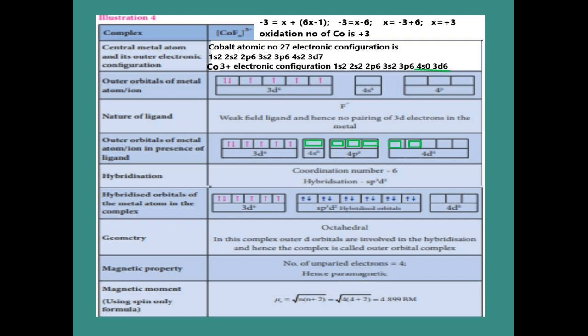Now, how many unpaired electrons are there? 4. The 4 rose color electrons are unpaired, so it is paramagnetic because of the presence of unpaired electrons. The next one, magnetic moment. The magnetic moment formula is square root of n into n plus 2. Putting the n value 4, we get the magnetic moment value as 4.899 BM.